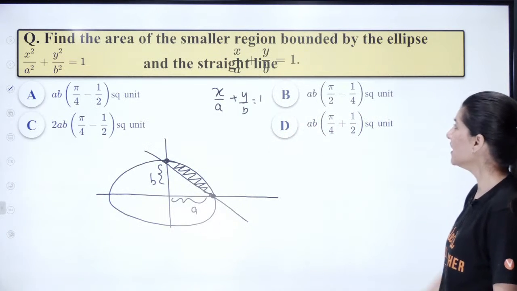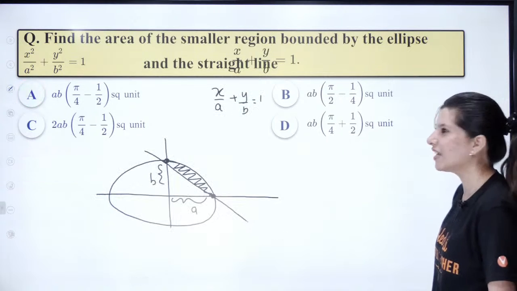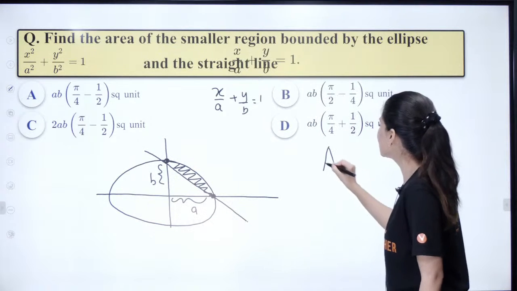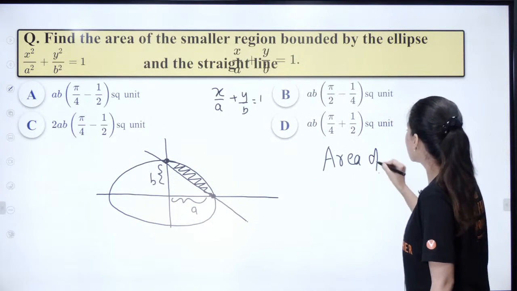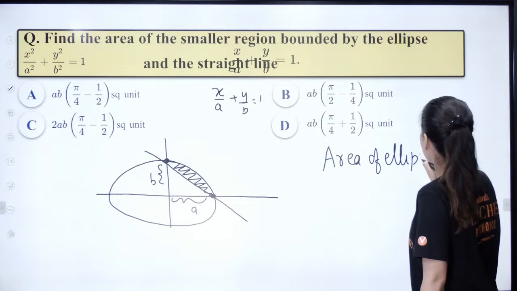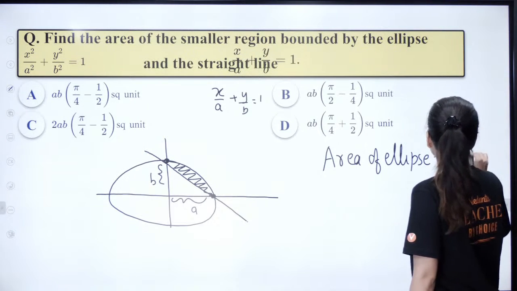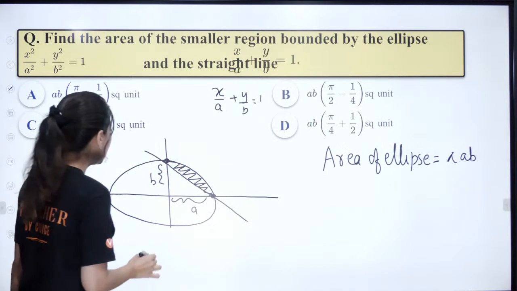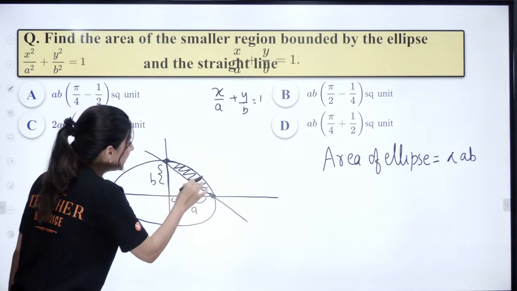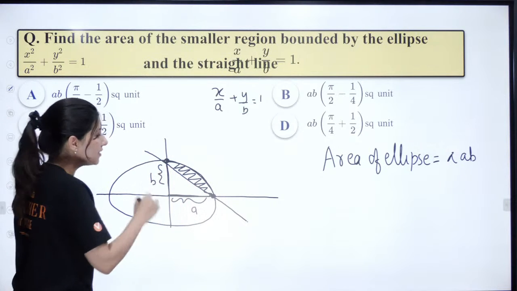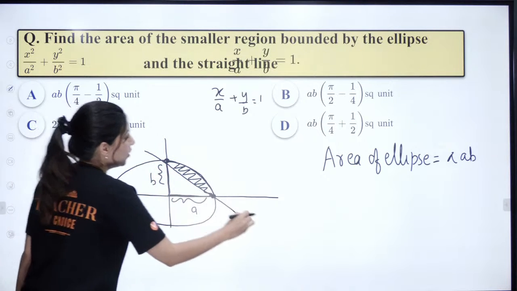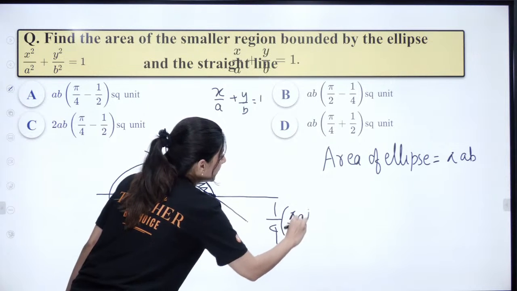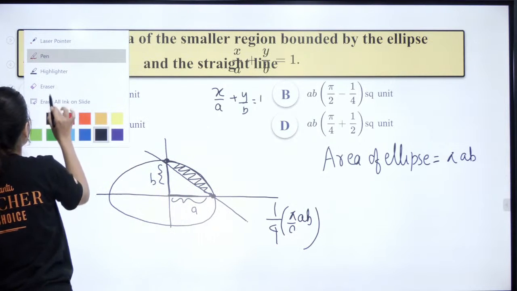Now, if they are giving this as an MCQ, it is very easy. You know what is the area of the complete ellipse? Who is going to tell me? Pi times AB, right? So this complete area will be 1/4 of pi AB.